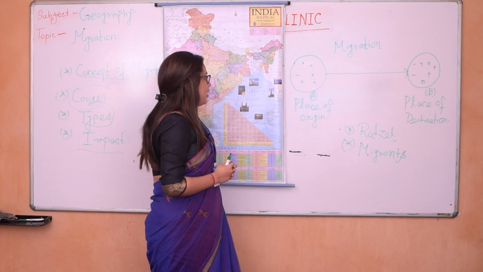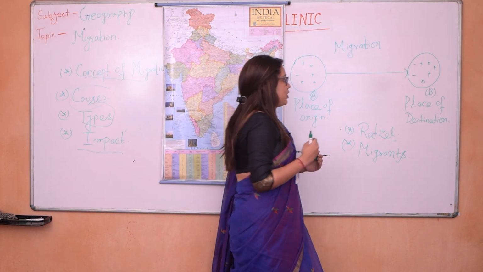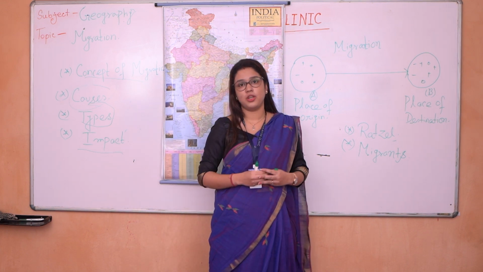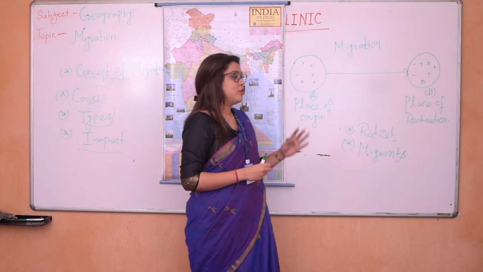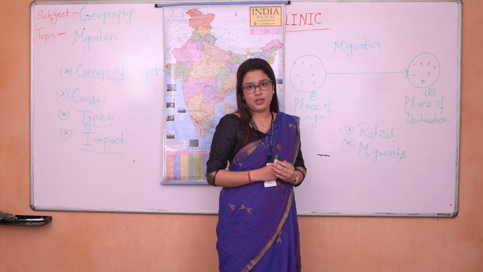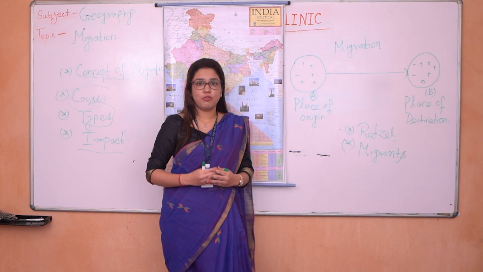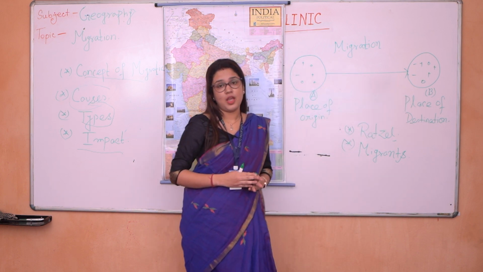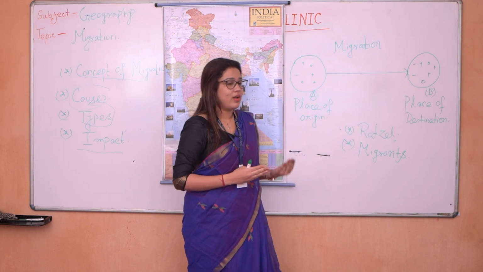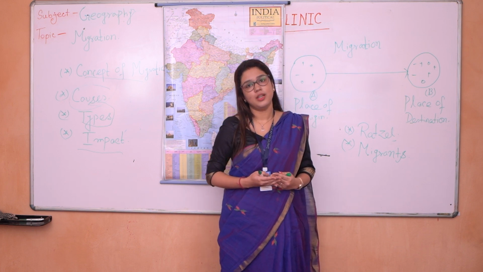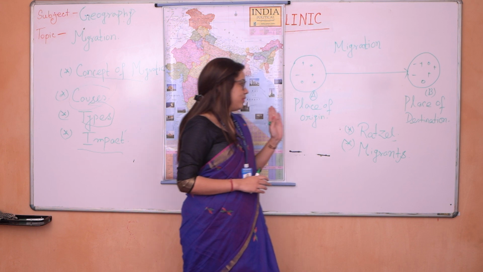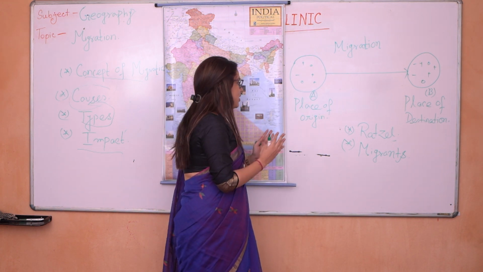Now let me tell you from the geographical perspective the exact definition of migration. Migration means movement of people from one geographical area to another geographical area due to some economic, social or cultural reasons. If you look at this diagram, you can easily understand the concept.